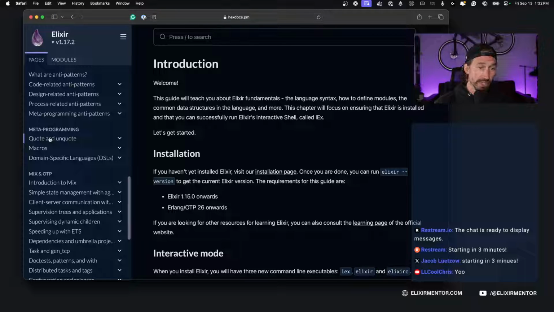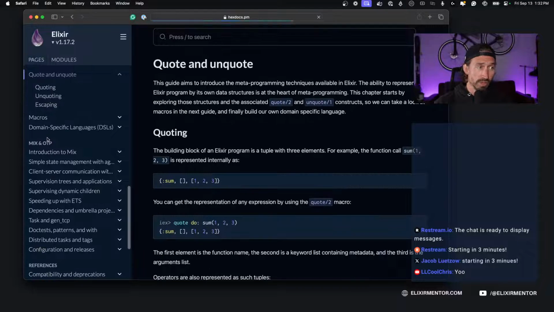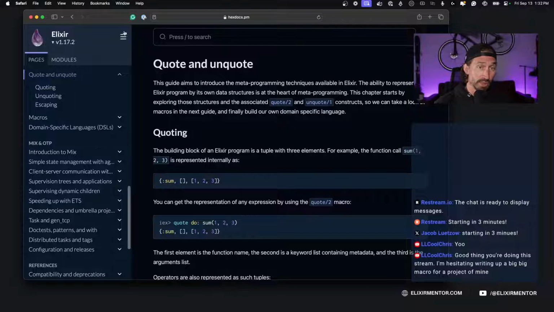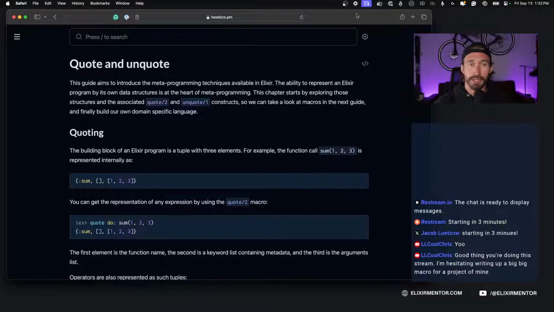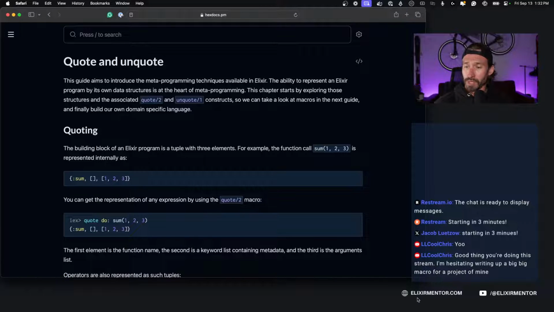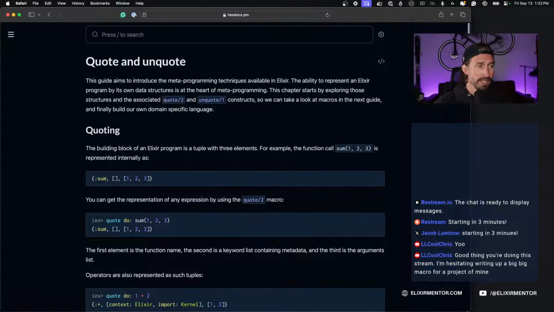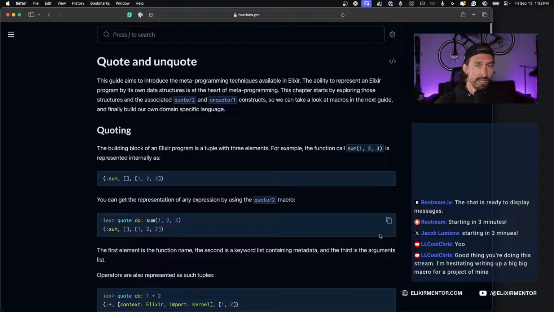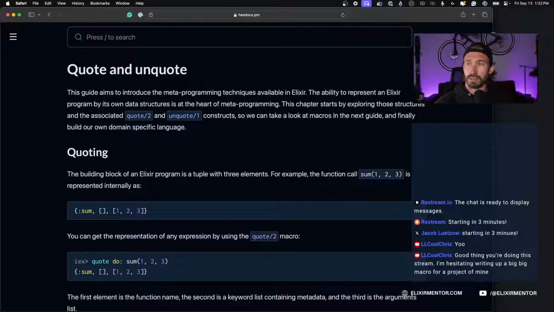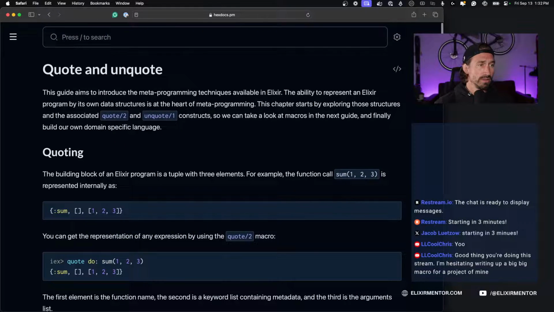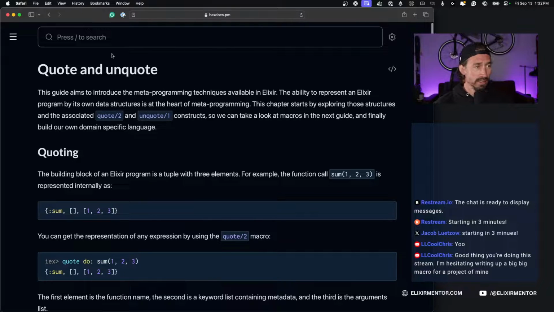Today we're going to be learning about quote and unquote, and these are pretty important to understand before getting fully immersed in writing a macro. I'll make this as big as I can. Maybe we can zoom in a little. All right, that looks good.